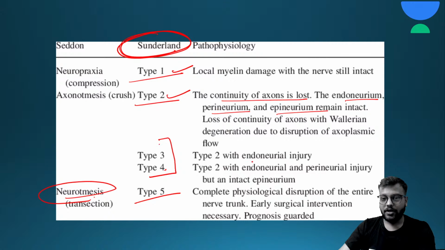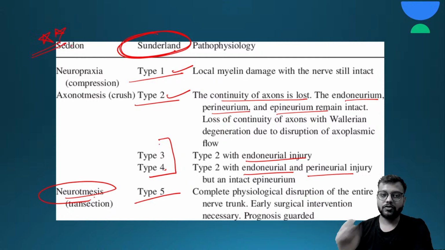In type 3 there is endoneurial injury, and in type 4 the endoneurium and the perineurium will also get injured. So just remember, of the two names, Seddon's classification is most important. So this is about nerve injury.